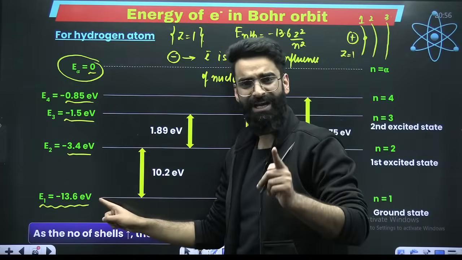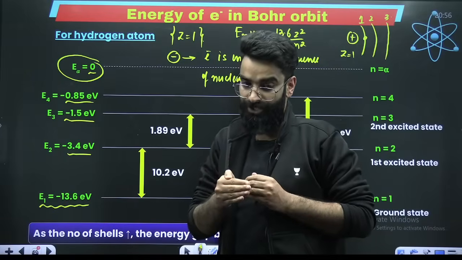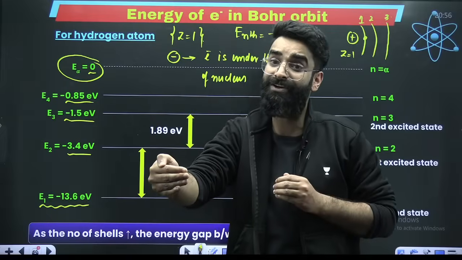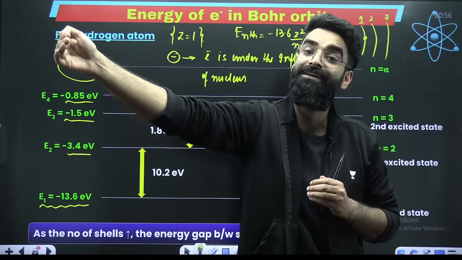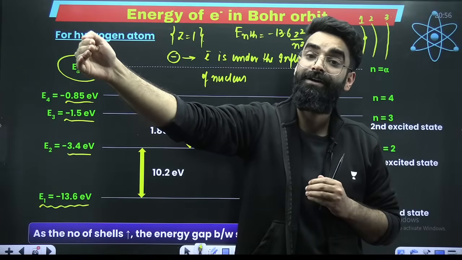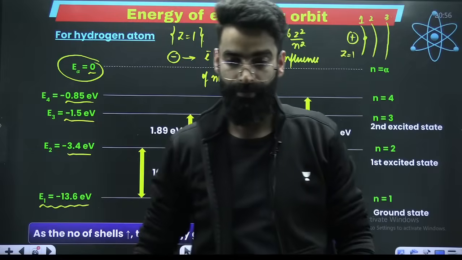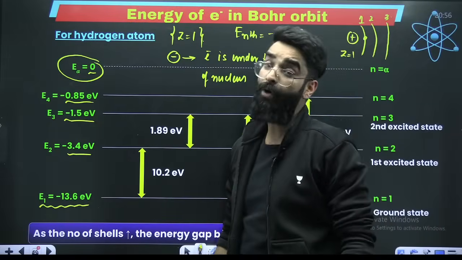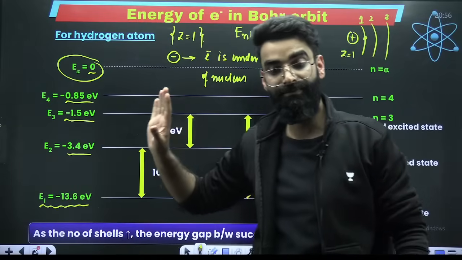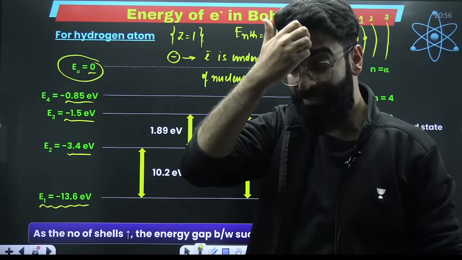If the electron is present in shell number 1, the nucleus will be attracting the electron at that time. Shell number 2, the nucleus is still attracting the electron. Shell number 3, the nucleus is still attracting the electron. Shell number infinite, now the nucleus is not attracting that electron. That electron is out of the influence of the nucleus. That means you have taken the electron out from the atom.